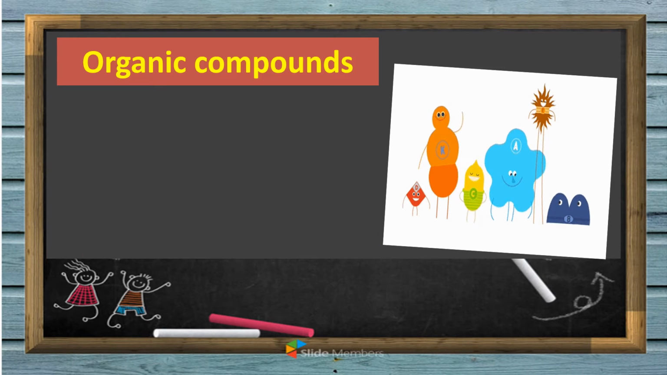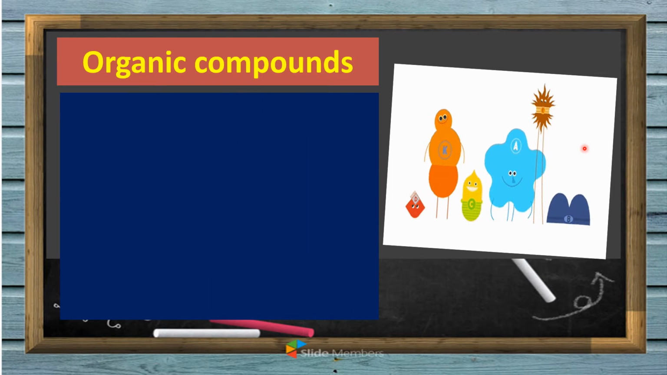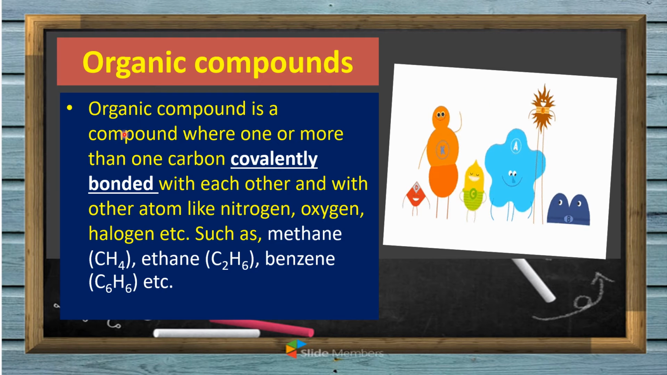Okay, so organic compounds. When we say organic compounds, it is a compound where one or more carbon atoms are covalently bonded with each other and with other atoms like nitrogen, oxygen, halogen, and many more. When we say covalently bonded, covalent bond means the bonding of two non-metal atoms.